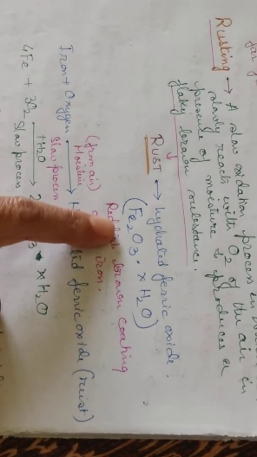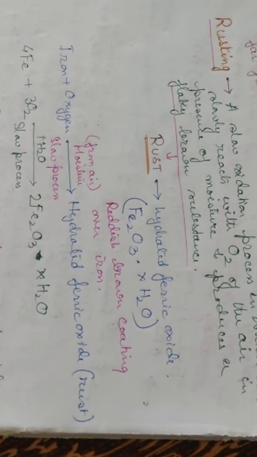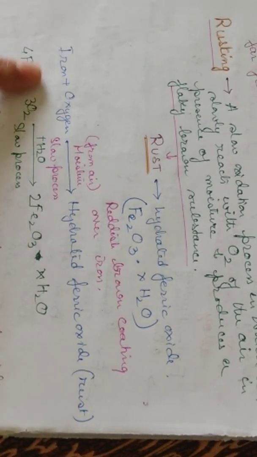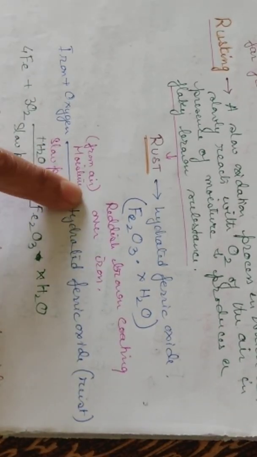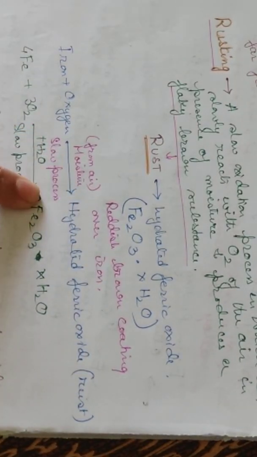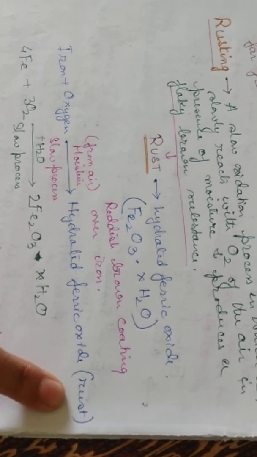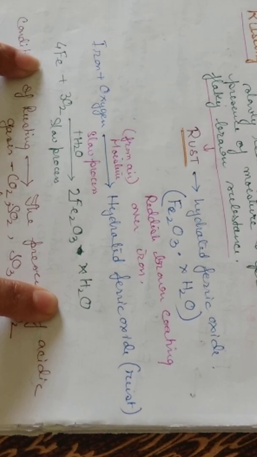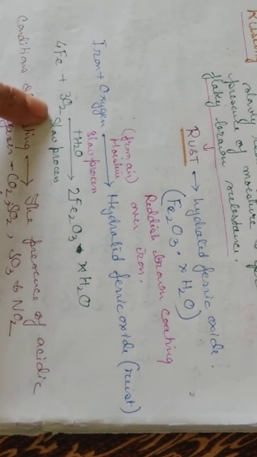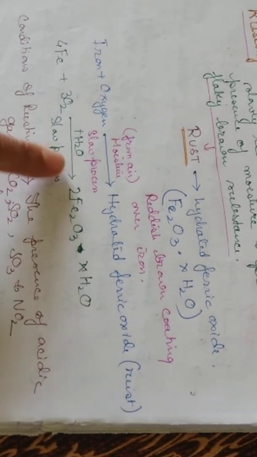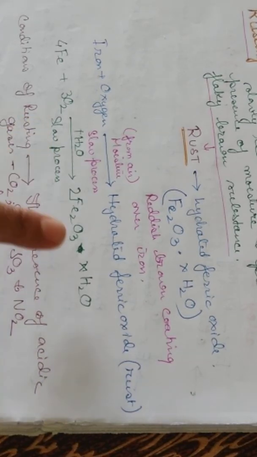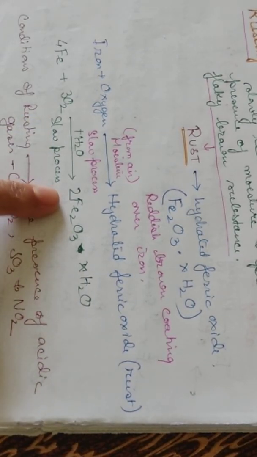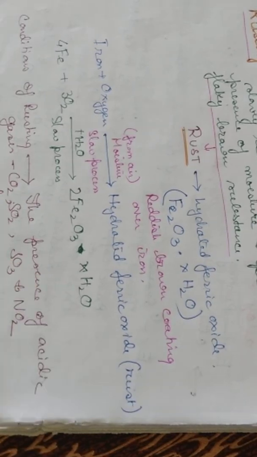Its formula is Fe2O3.xH2O. It is a reddish brown coating over the iron. This is the equation: iron plus oxygen from the air, with moisture, in a slow process becomes hydrated ferric oxide, that is rust. The symbolic equation is 4Fe plus 3O2 in the presence of H2O gives 2Fe2O3.xH2O.